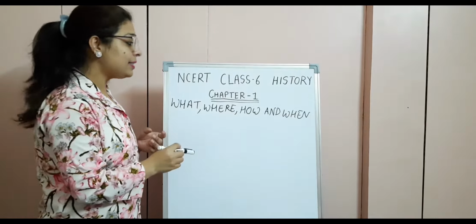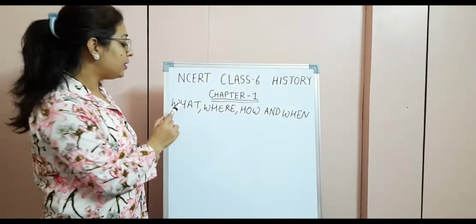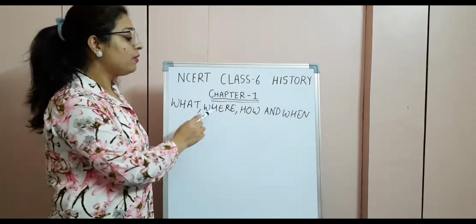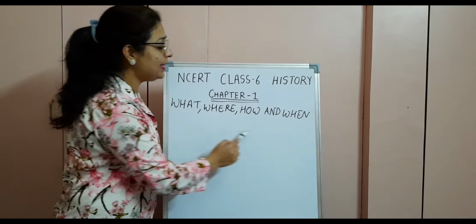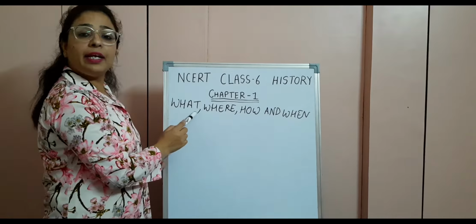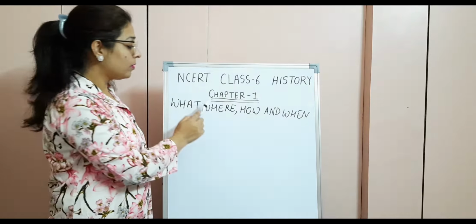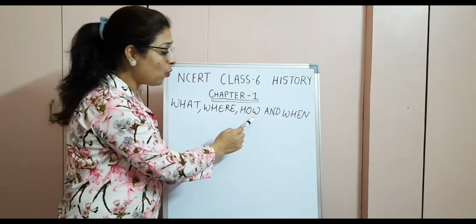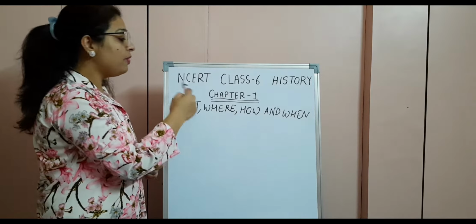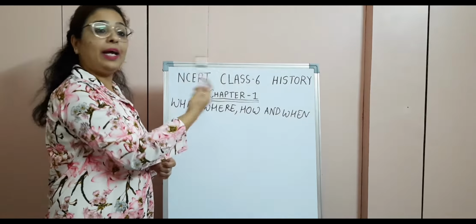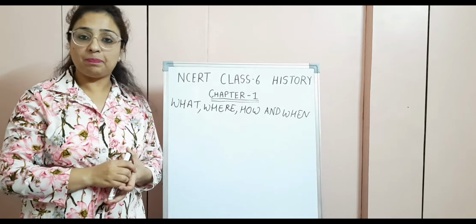And today in this class, we are going to cover chapter number 1 of history. The name of the chapter is What, Where, How and When. As you can simply see these words and get the meaning or understanding of what was there in the past, where it was, how it was and when it was, right? Before we start with this chapter, let's start with an introductory example.